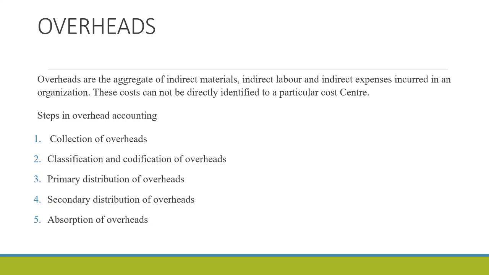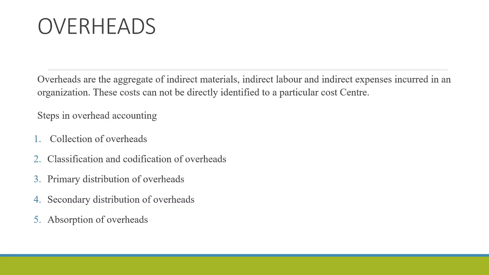There are different steps involved in overhead accounting. The first step is the collection of overheads. Here the overheads are collected from various sources, the documents maintained in the organization. Once the overheads are collected, they are classified on the basis of the elements or on the basis of function or on the basis of variability, and then a code is given to them, that is codification of overheads. So the second step is the classification and codification of overheads.